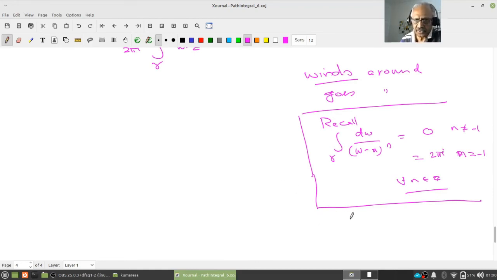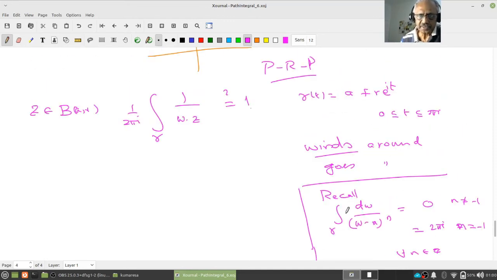Yeah. We had also seen this thing. Keep it. But if there is something different, I will come. So how do I compute this? What all I know is, I know 1 by 2 pi i, the integral over gamma of dw by w minus a is 1. This I know.